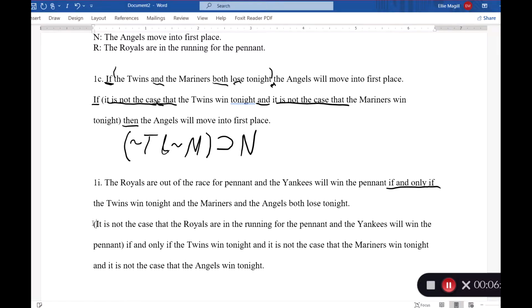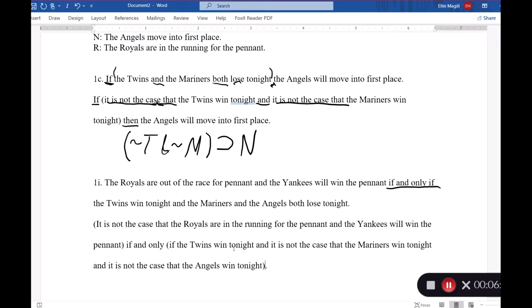So it is not the case that the Royals are in the running for the pennant and the Yankees will win the pennant. No, we need to have parentheses on this side as well, right? If the Twins win tonight, and it is not the case that the Mariners win tonight, and it is not the case that the Angels win tonight, because we need to say they both lose. Now let's look at the second half again.